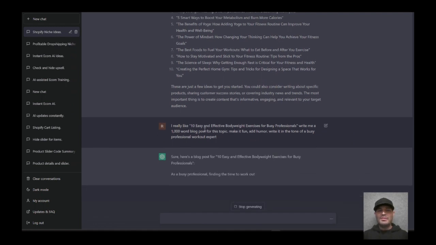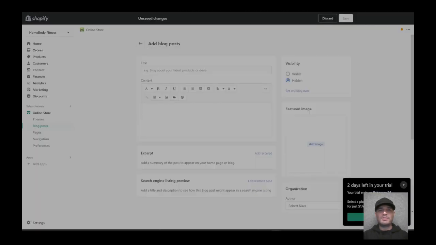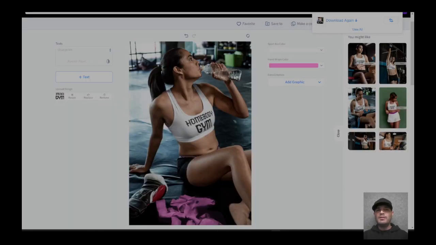And we don't even have to do anything for it. I'm just going to go ahead and type the title. I already have the title, so I'm going to come over here and put the title in here: 10 easy and effective body weight exercises for busy professionals. Now, it's going to want a featured image. And so for that, I'm just going to come back over here to place it.